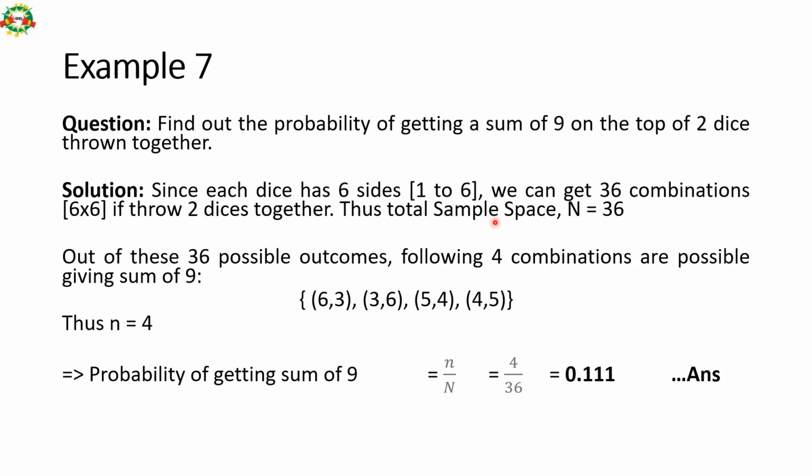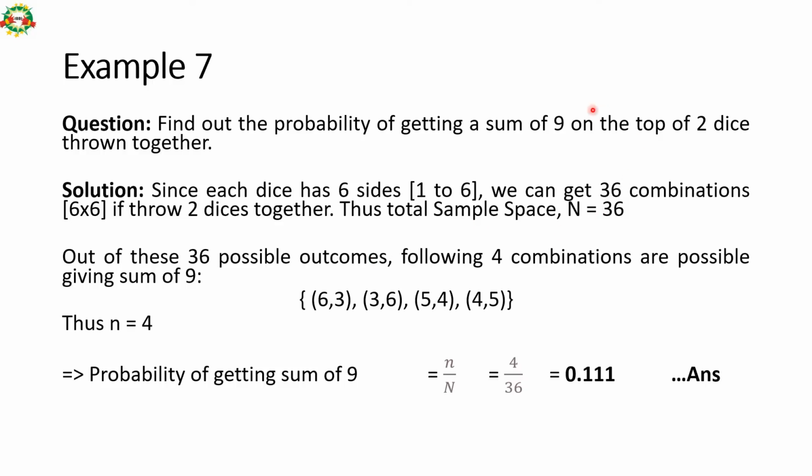Find out the probability of getting a sum of 9 on top of 2 dice thrown together. If we throw 2 dice together, the maximum score we can get is 12 and the minimum score is 2. Since each dice has 6 sides, 1 to 6, we get 36 combinations if we throw two dice. Thus the total sample space is 36. So this is the total possible outcomes.